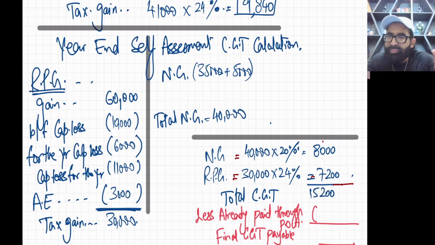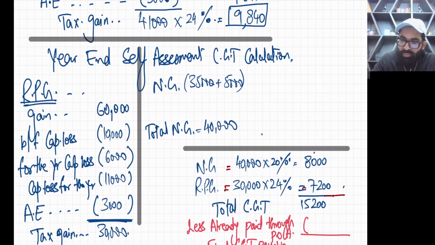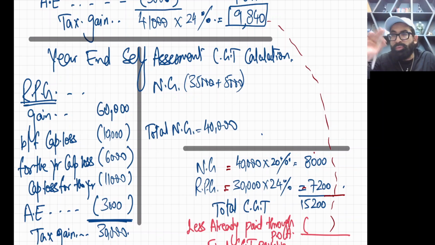So 15,200. Now, keep it very simple. Just tell your mind that your actual total tax for CGT this fiscal year is 15,200. But out of this 15,200 you have paid some advance tax. You told the tax guy that you have paid something in the past, and he said okay, please deduct it.